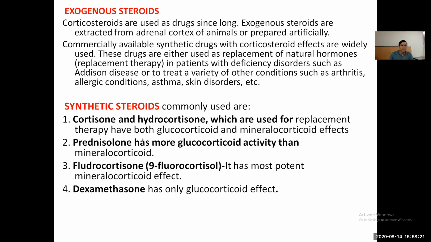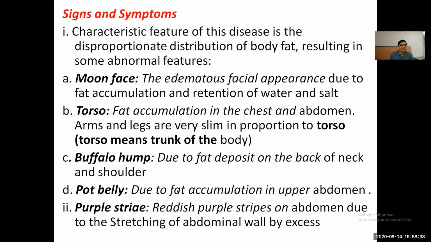Some are cortisone or hydrocortisone, which are used in replacement therapy. Prednisolone has more glucocorticoid activity than mineralocorticoid. Fludrocortisone has more potent mineralocorticoid effects. Dexamethasone has only the glucocorticoid effect.